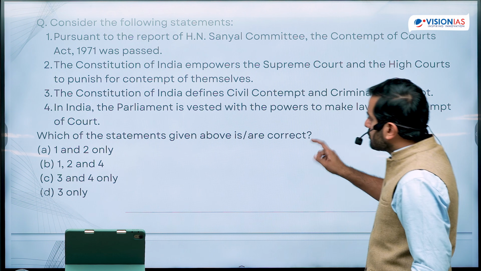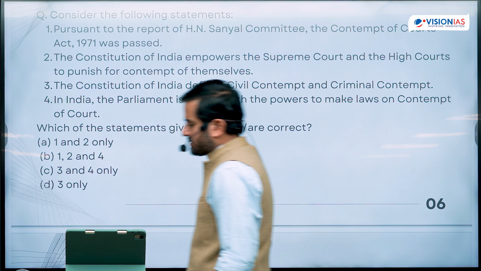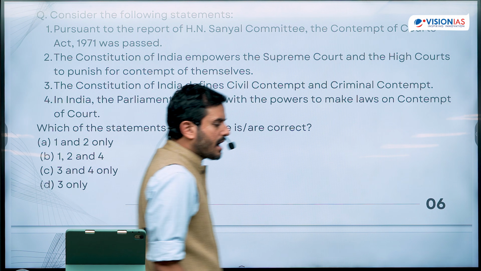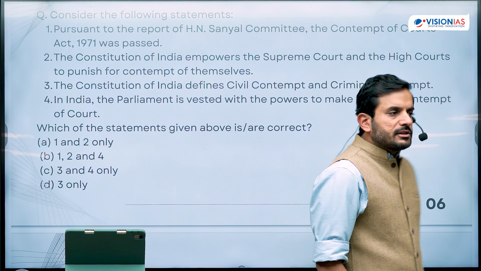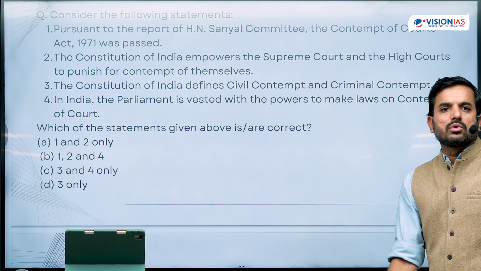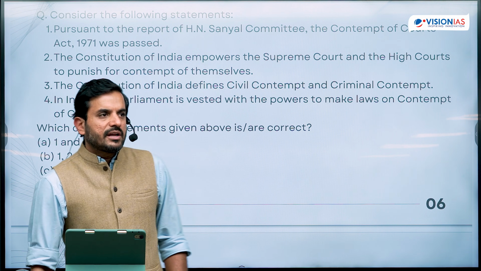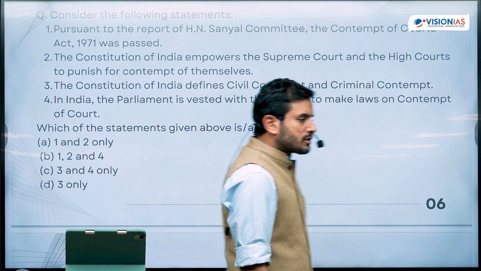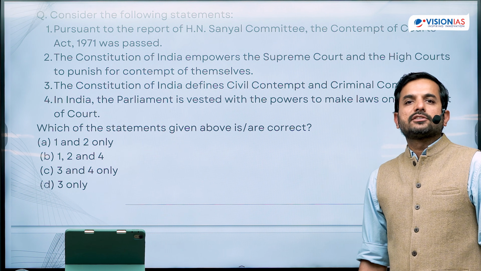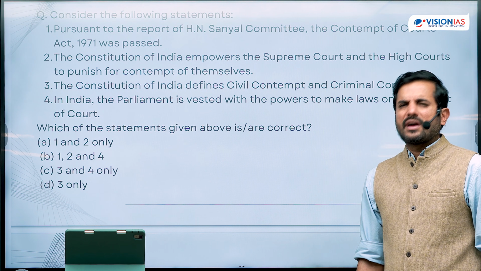The second says that the Constitution of India empowers the Supreme Court and the High Courts to punish for contempt of themselves. Does the Constitution of India empower the Supreme Court and the High Courts in India to punish for the contempt of the Supreme Court and the High Courts? Yes, we do know this. If you look at the provisions of Article 129 of the Indian Constitution, and Article 217, indeed, this is being mentioned in the Indian Constitution. So I know that this is true. 129 and 225, if I'm not wrong.